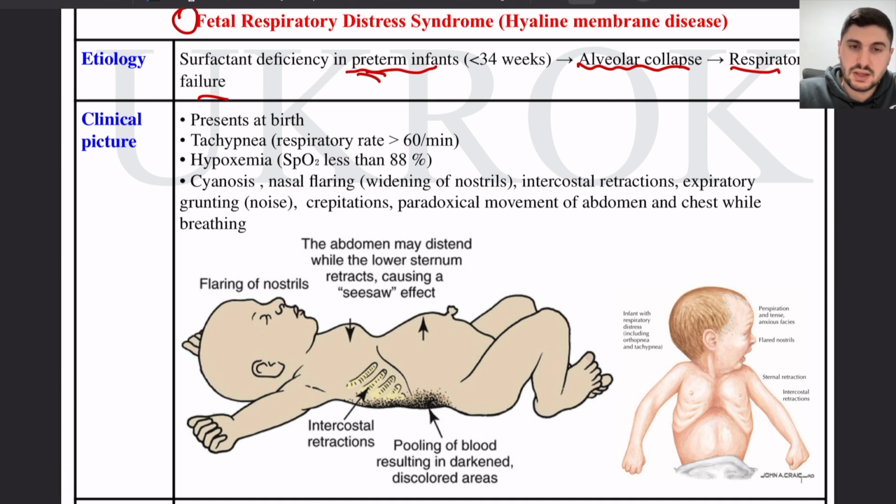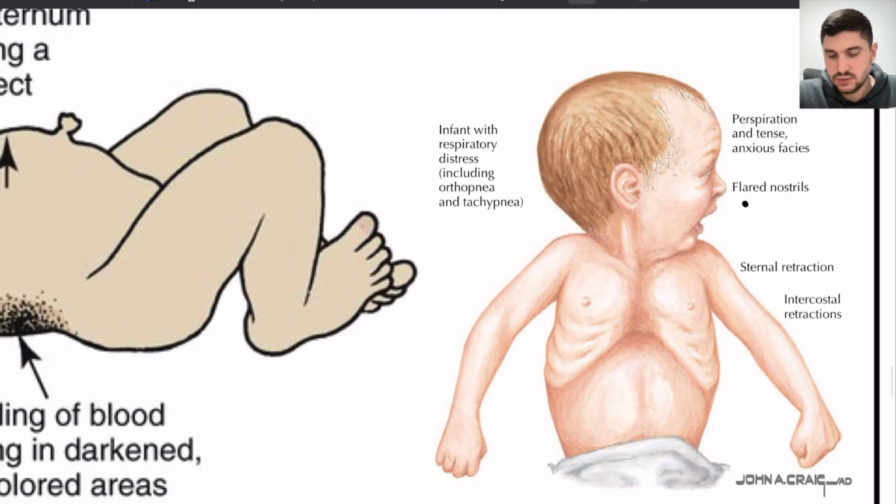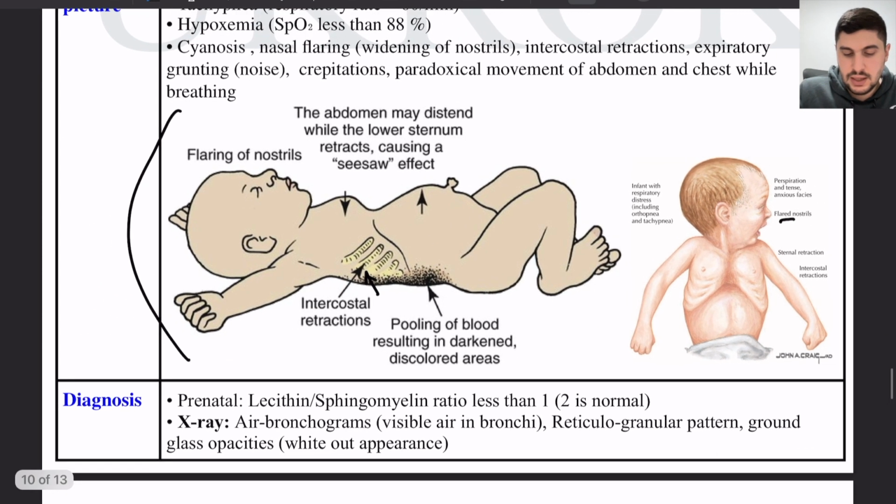There will be tachypnea, increased respiratory rate, hypoxemia, and as you can see in this picture, there is paradoxical movement of abdomen and chest. When the chest goes down, the abdomen goes up. It's also a sign of this disease. Intercostal retractions, visible ribs during respiration because of the effort to breathe. See here as well, flared nostrils, which are widened in order to get as much oxygen as possible.